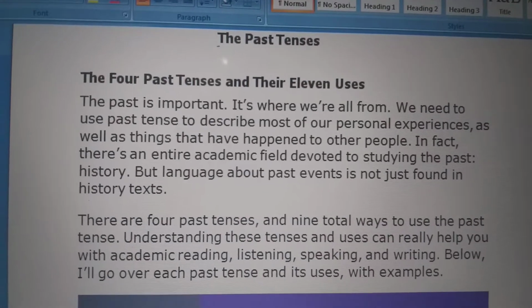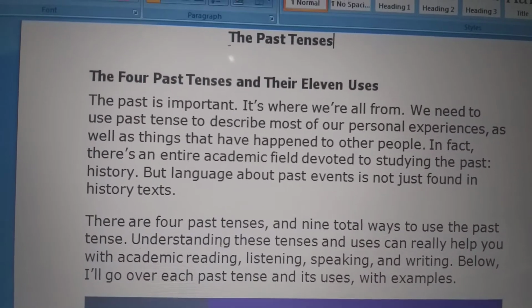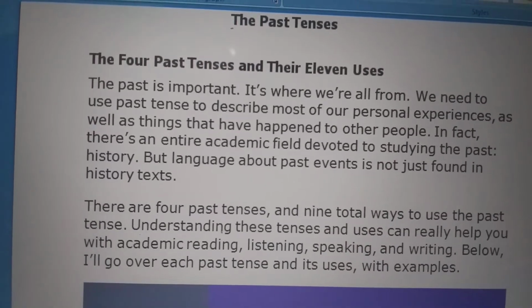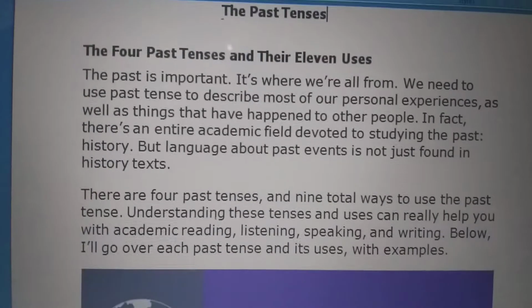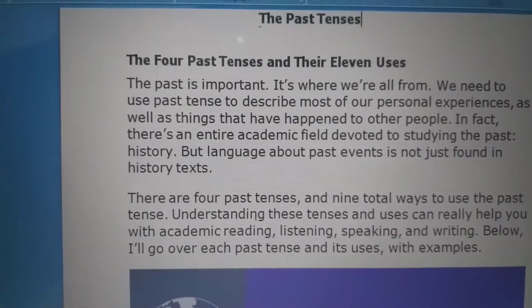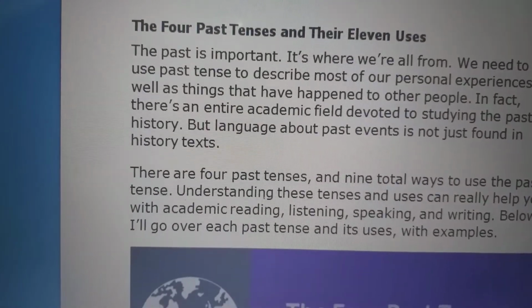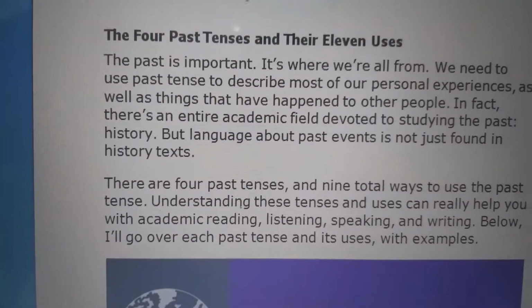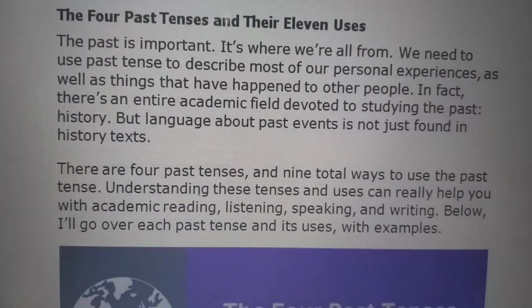In our previous class, we had done the present tenses. So today we are going to do the past tenses with their uses. Now students, past is very important. Past means the action which has already taken place. जो हो चुका है, जो बीत चुका है, which we have already done.